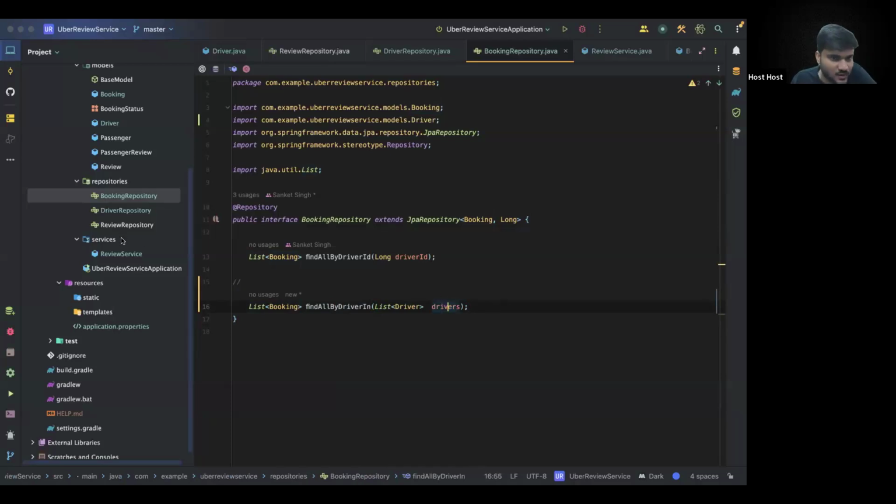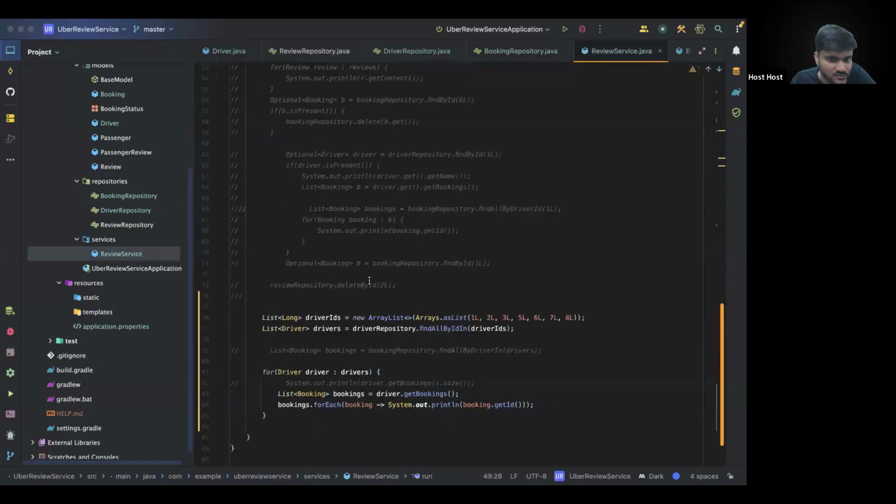Okay. And you can see it is working as well. For example, if I go to the review service, I comment out everything. I paste this, I uncomment it here. So you can see what is happening. I have a bunch of driver IDs. Then I first of all fetch all the drivers. Can I say that? I'm fetching all of the drivers. Yes or no?